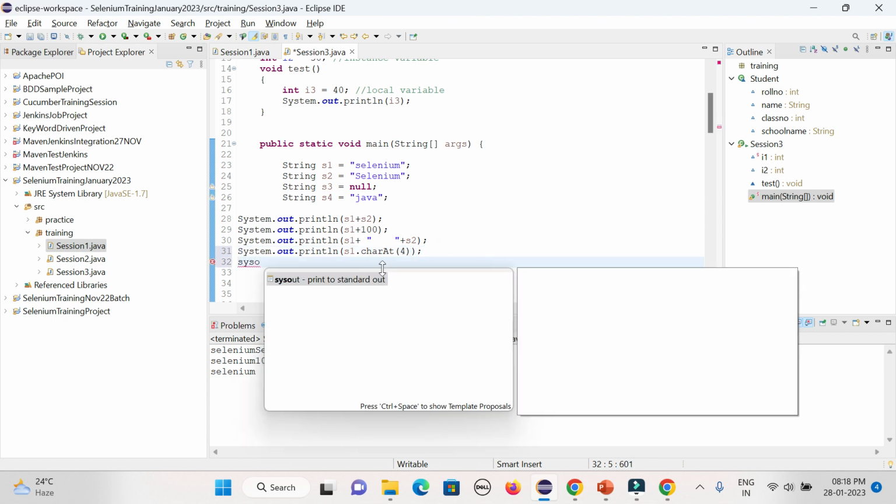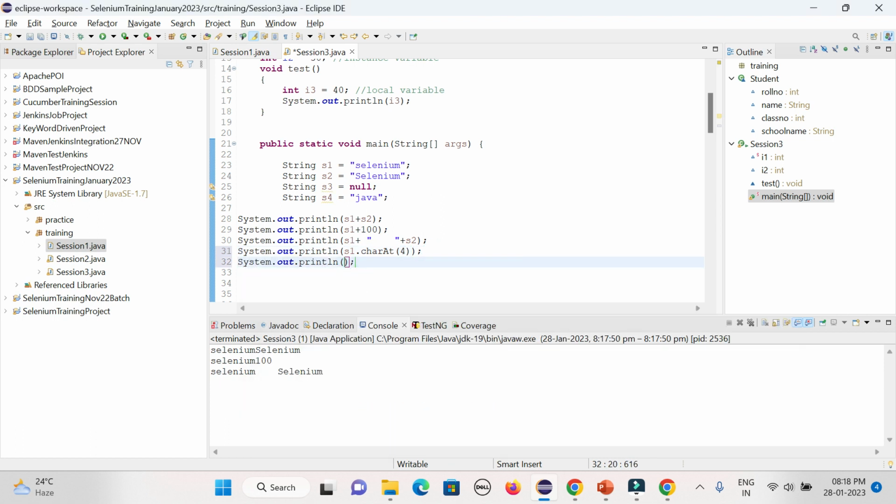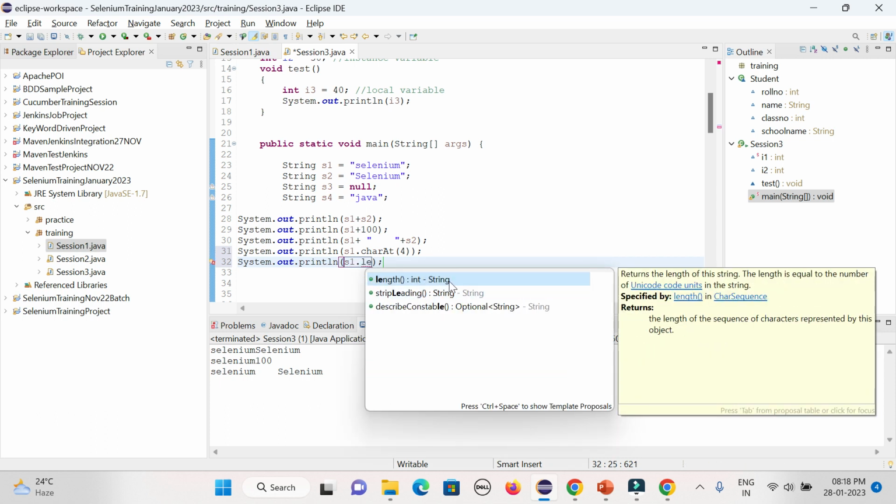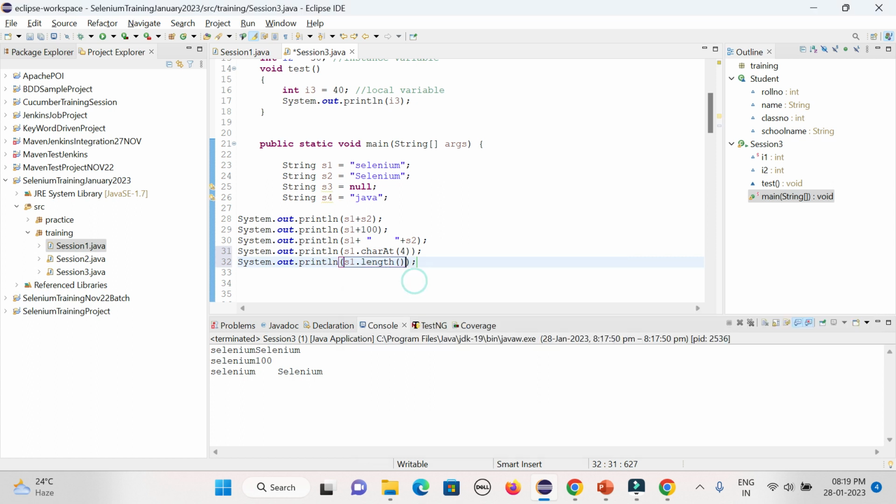If you want to get the length of the string, say s1.length. The length method comes from the String class and the return type is integer, so it will give the length. But in case you want to print the length of the null string s3, your length will be 0 because it is null, meaning it does not have any value.